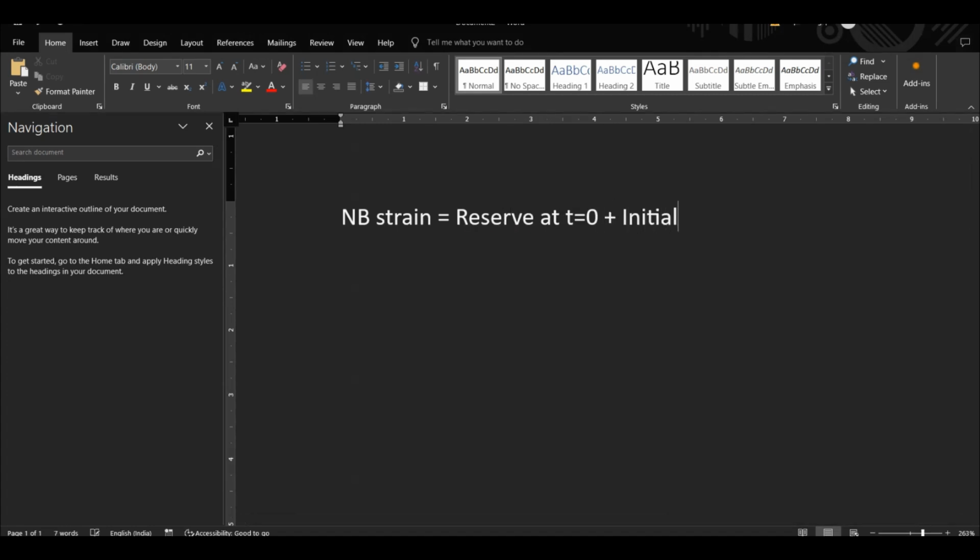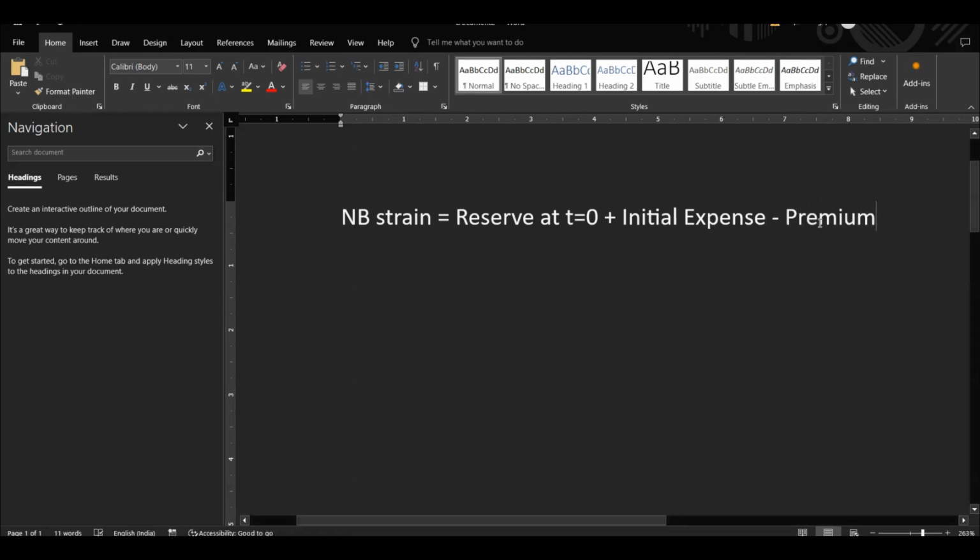Initial expense means your medical expense, medical underwriting, and whatever is required to get the policyholder. Premium is a positive thing, that is why I have written it as negative. Reserve is obviously a liability, so that is a negative thing for the company. Reserve and initial expense are usually greater than the premium.